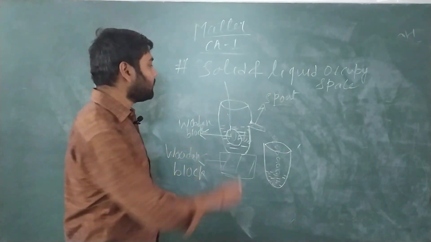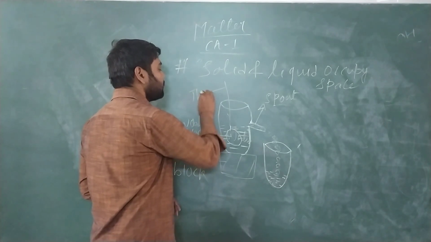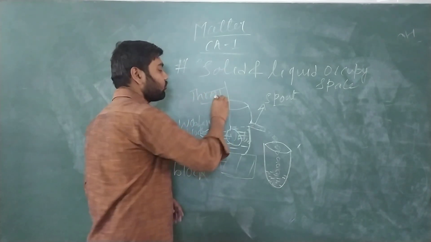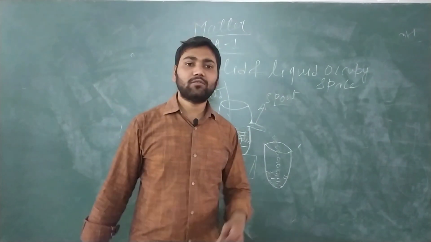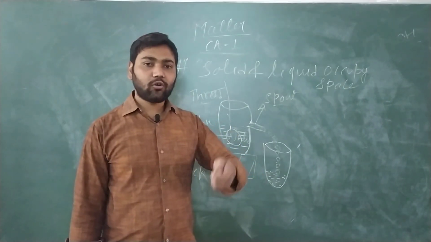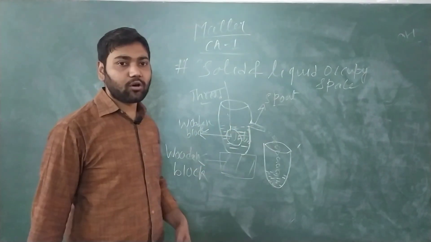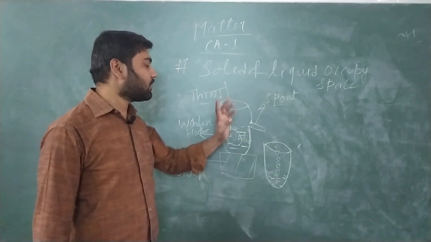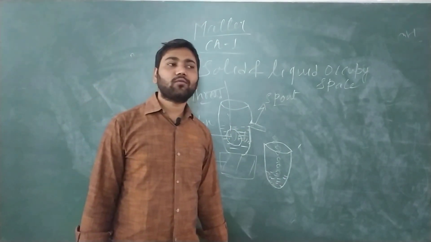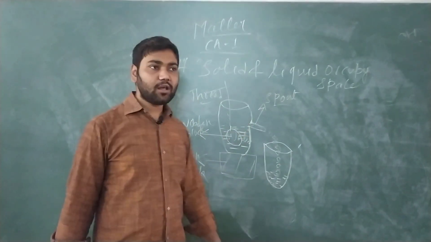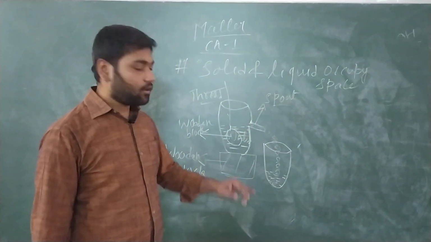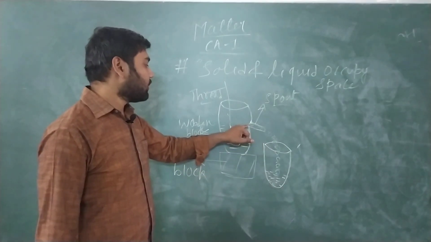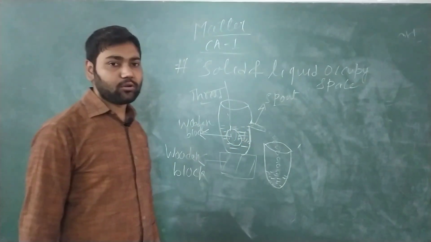After that, we will take this thread outside the overflow jar. Then we will place this collected water again inside this overflow jar. We will observe that now the water is again filled to the mouth of the spout.